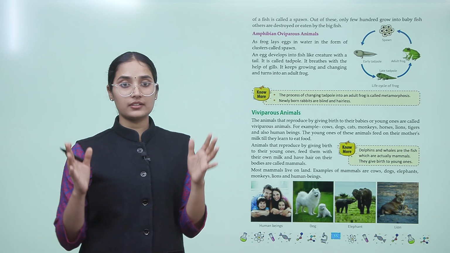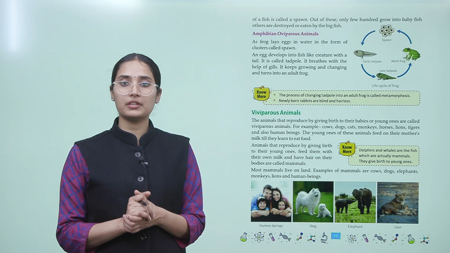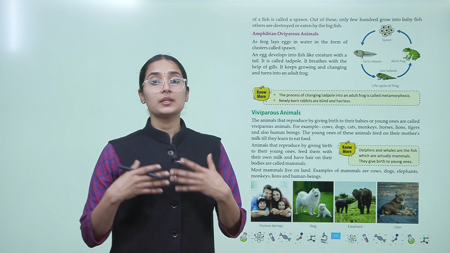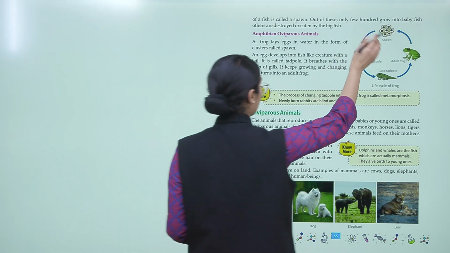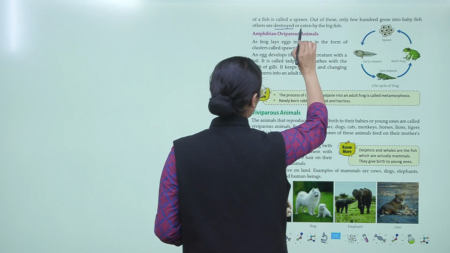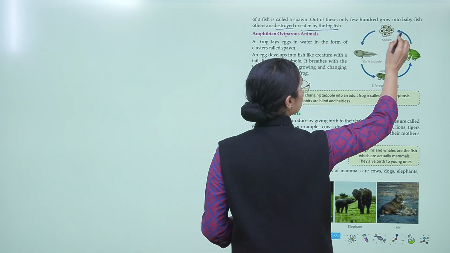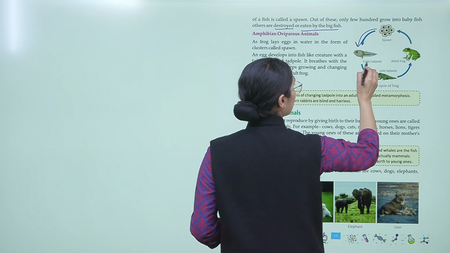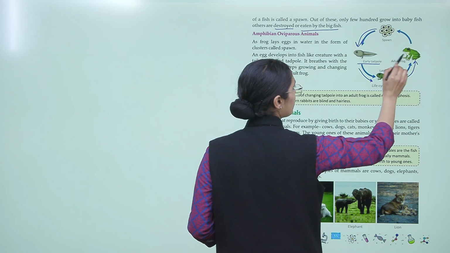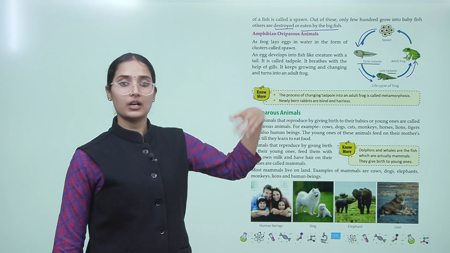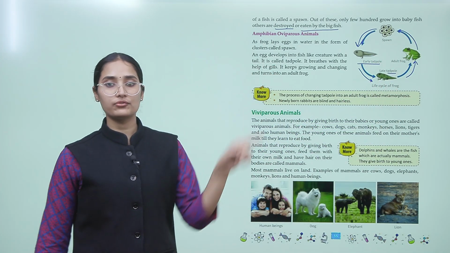Out of this cluster, only a few hundred grow into baby fish. Others are destroyed or eaten by the big fish, right? And that's the reason they produce so many eggs. They lay so many eggs because they are mostly either destroyed or eaten by the big fish. So the spawn becomes the early tadpole, then it gets converted to a later tadpole, then finally the adult frog, and then the adult frog lays eggs. So this is how the life cycle of frog continues.